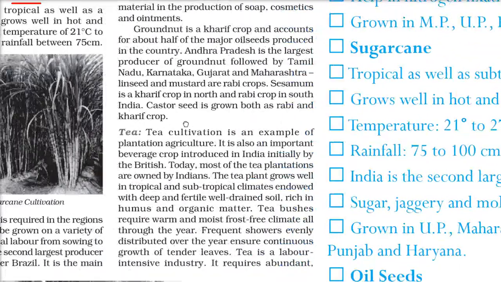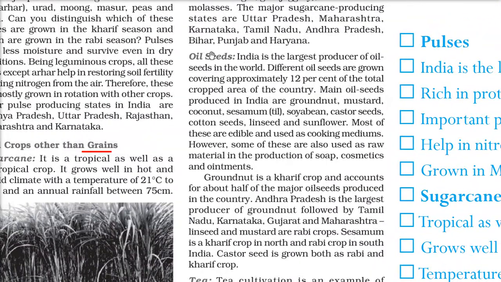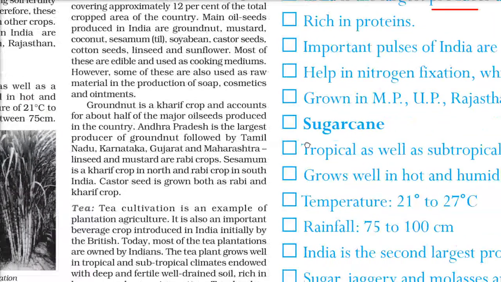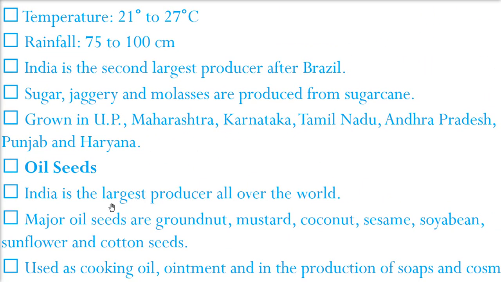Now we come to tilhan, that is the oil seeds. We have to talk about these oil seeds after this. We call it, say there are three things: khadyan, tilhan and dalhan. Dalhan means pulses and tilhan means from where oil is coming. So we have oil seeds. India is the largest producer in the world in terms of oil.